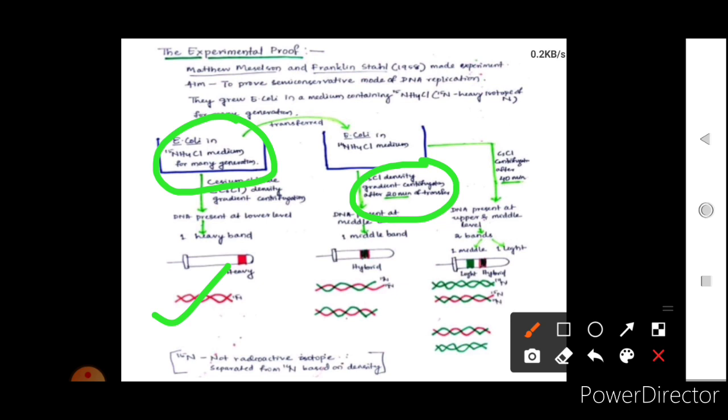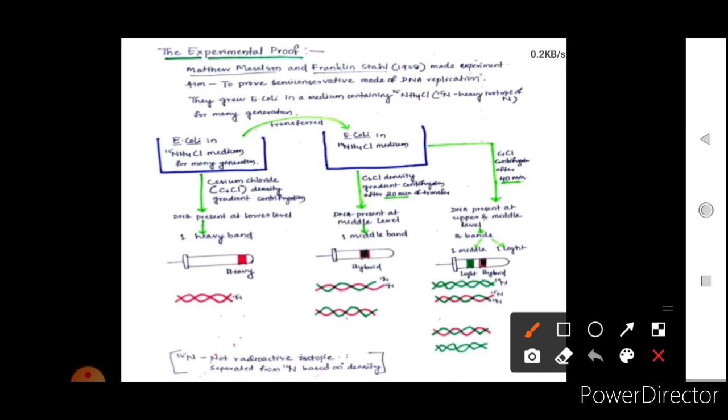They found a band which had a density lighter than the heavy DNA. So they obtained a hybrid. One was the old DNA strand and the other was the new DNA strand. The red one is the old DNA strand here, and the other one was the new DNA strand. Again, they grew the bacteria for 40 minutes.